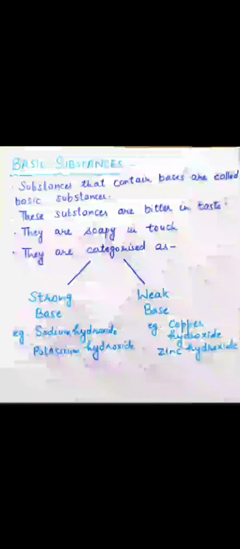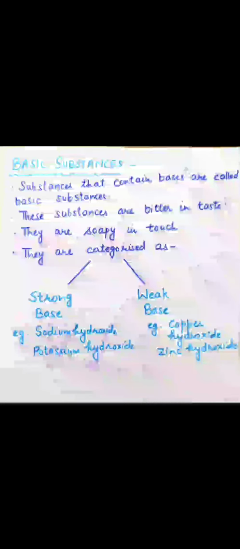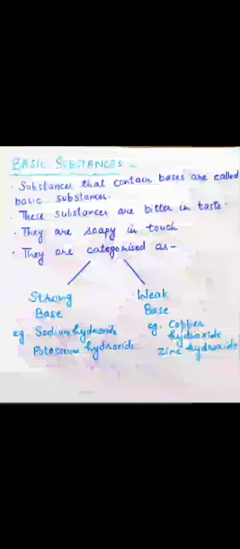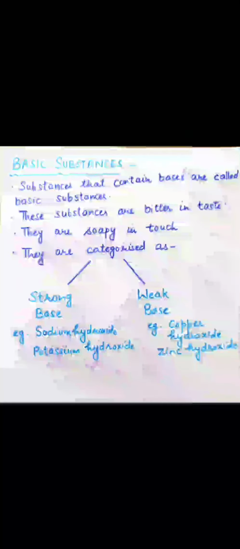Earlier, we have done about the acidic substances, their formulas, their sources, etc. Today, we are going to deal with the next category of substances, that is basic substances. Substances that contain bases are called basic substances. These substances are bitter in taste.